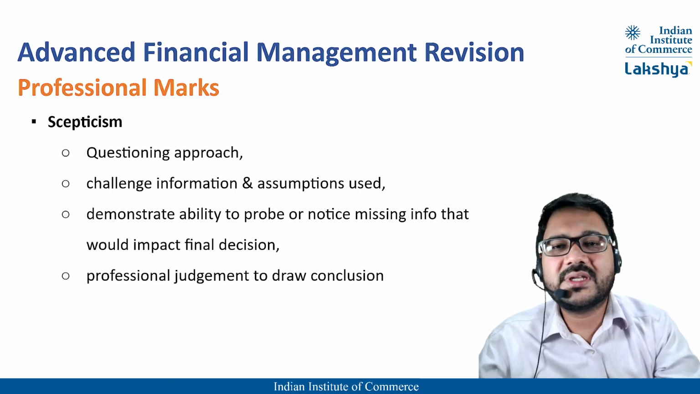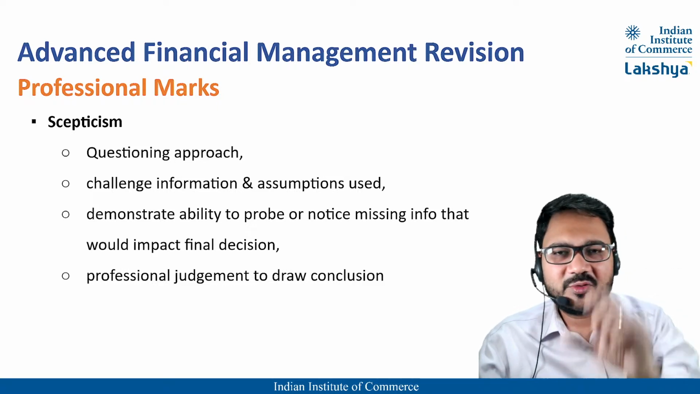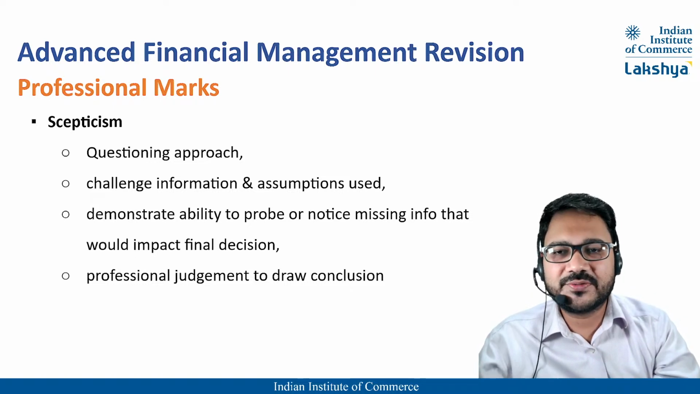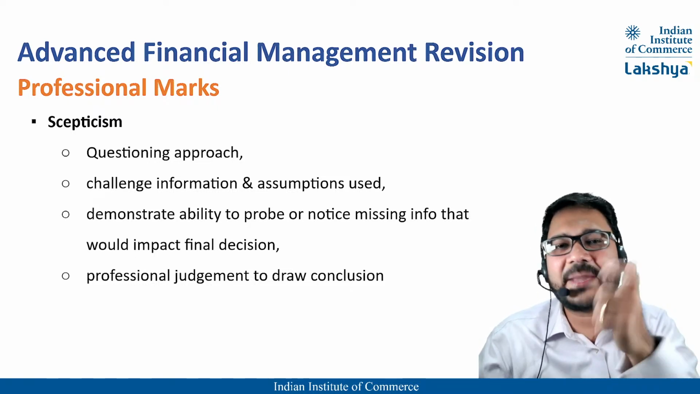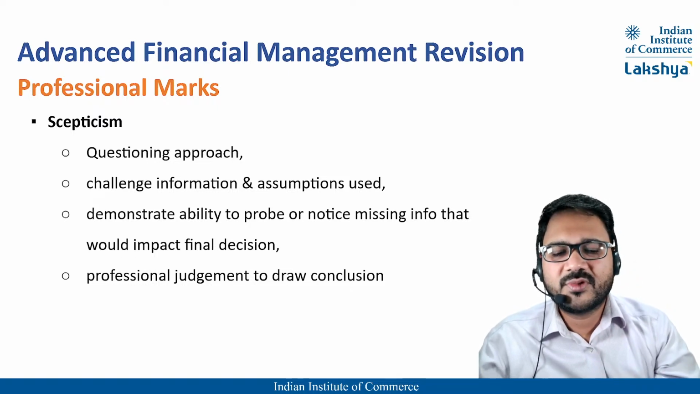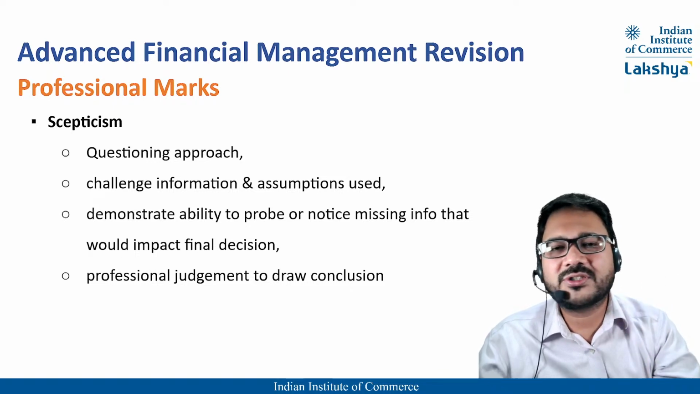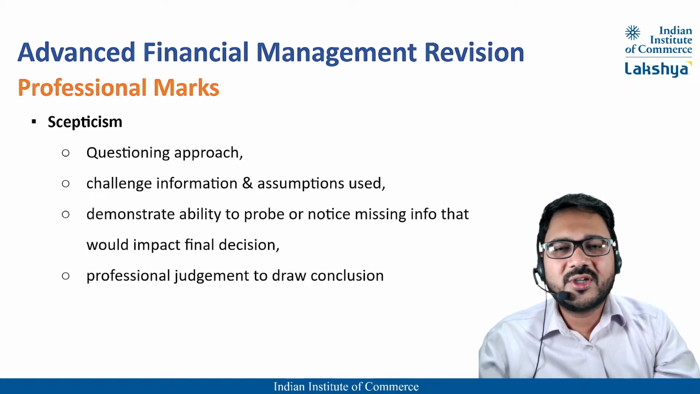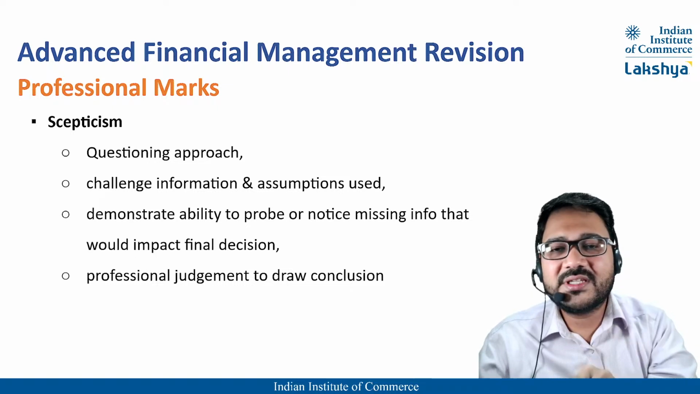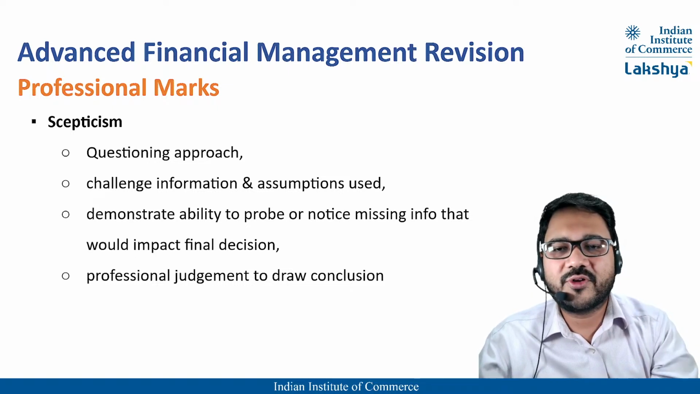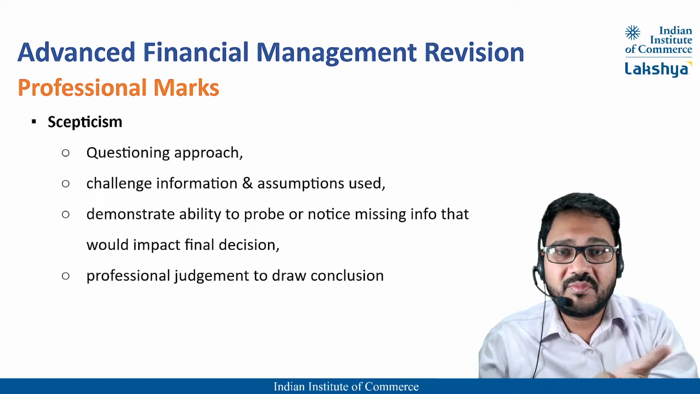Then skill number 3, skepticism. Now, students find this a little difficult to do. That is having a questioning approach or a questioning mindset. You are being a skeptic. Is the information provided even possible in the real world? Or you can challenge the information and assumptions used. Or you can stress that only if this happens do I go for it, which may or may not be true or may not materialize.